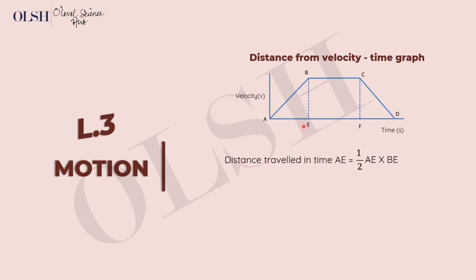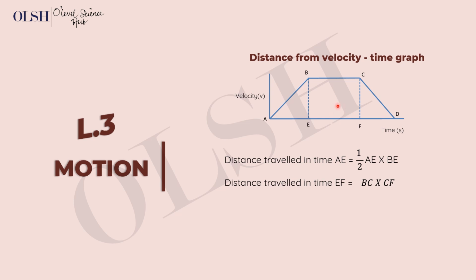So the distance traveled in time AE will be half AE times BE. We know the area of a triangle is half base times height, so our base is AE and our height is BE. Then to find that for EF, we find the area of the rectangle, which is BC times CF. Of course, BC is one length, CF is the other length, and we know that the area of a rectangle is length times breadth. Both of them represent lengths, but different lengths of the object.